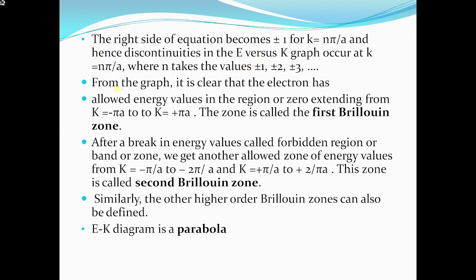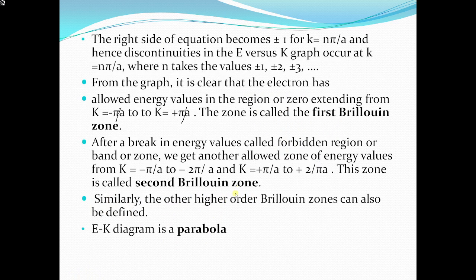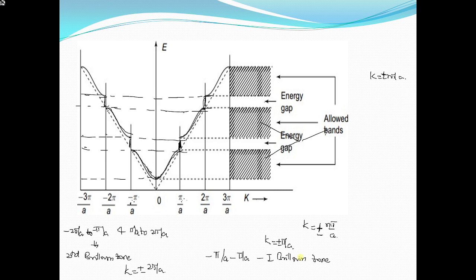What we have discussed: from the graph it is clear that the allowed energy region, the zone extended from minus pi by A to plus pi by A, is called the first Brillouin zone. After a break in energy, at K equal to plus or minus pi by A, there is a discontinuity.